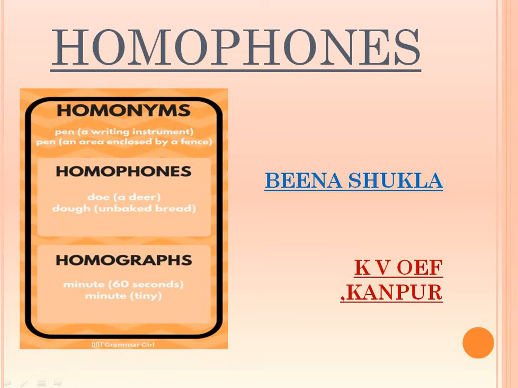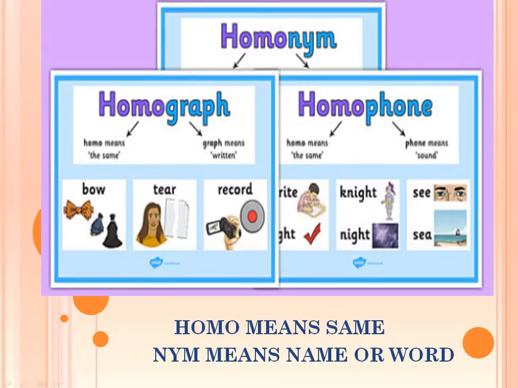Homophones. Today we will know about these types of words that sound the same. First of all, we should know what homophones are. As you can see, homo means same, एक जैसा, the same. Phone means sound.